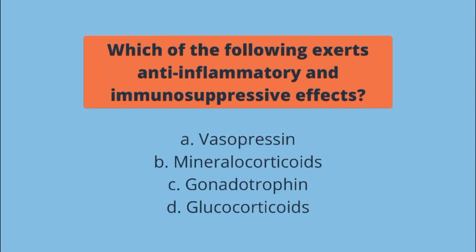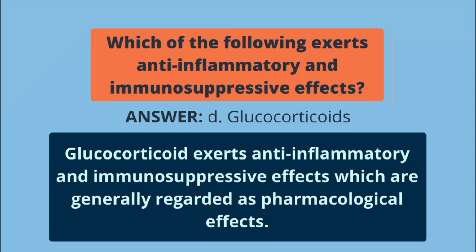Which of the following exerts anti-inflammatory and immunosuppressive effects? A. Vasopressin, B. Mineralocorticoids, C. Gonadotropin, D. Glucocorticoids. The answer is letter D. Glucocorticoid exerts anti-inflammatory and immunosuppressive effects which are generally regarded as pharmacological effects.